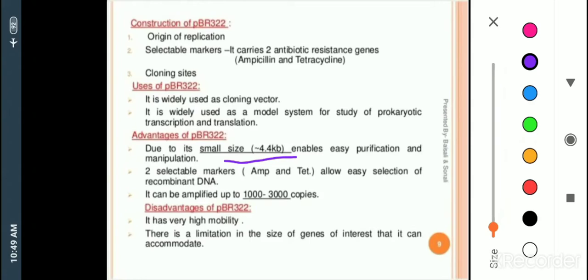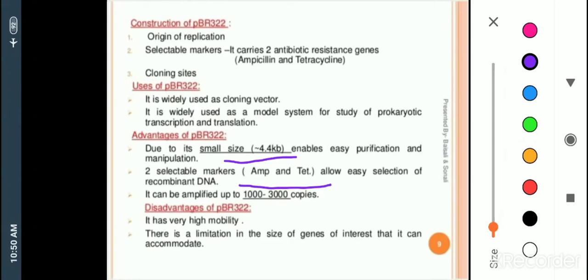Then selectable markers. Here, as we can see, the selectable markers are ampicillin and tetracycline, which allow easy selection of recombinant DNA. So these are very good antibiotic resistance genes, we can say the selectable markers.